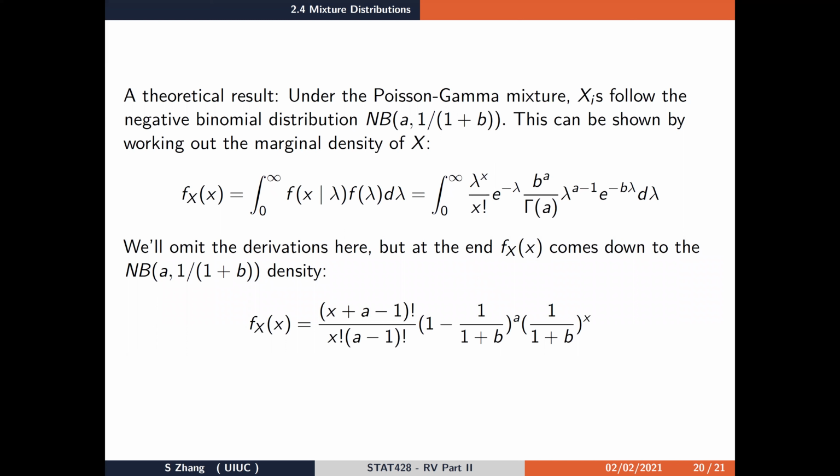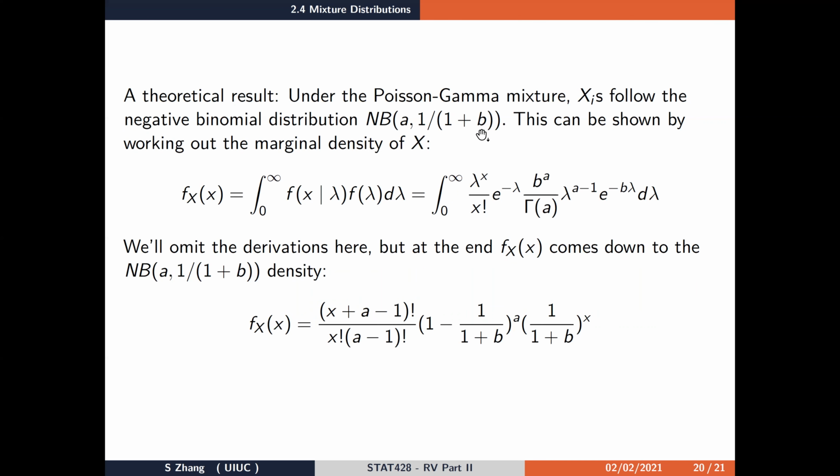So there is a math stats result that you might or might not know. Here's the result: under this Poisson gamma mixture distribution, the Xi's, the marginal distribution at the end of our counts of positive cases, will follow the negative binomial distribution with the number of successes we want equal to a, and the success probability equal to 1 over 1 plus b. Note that a and b here correspond to the parameters of the gamma distribution.